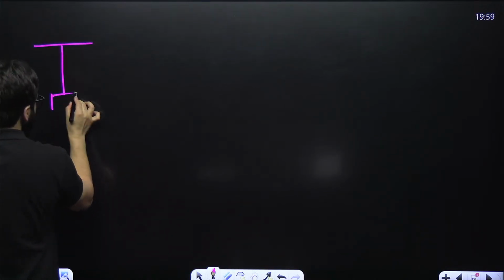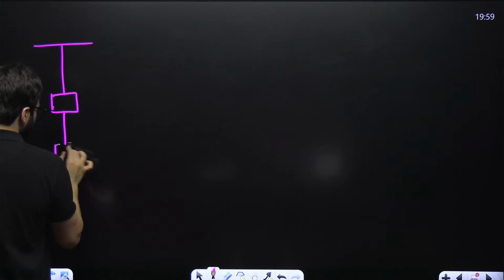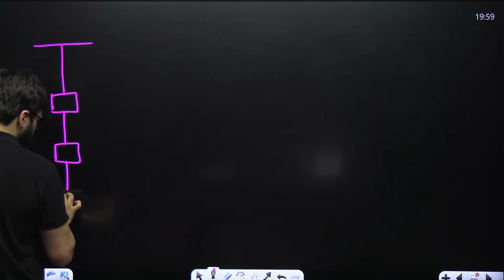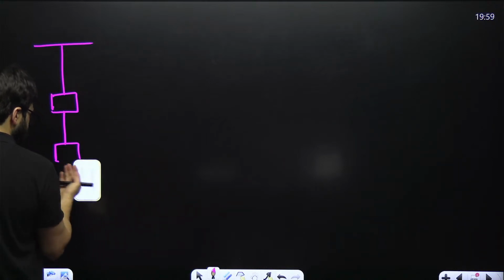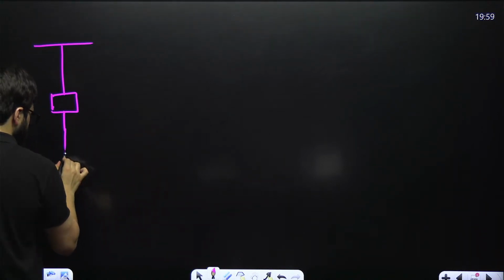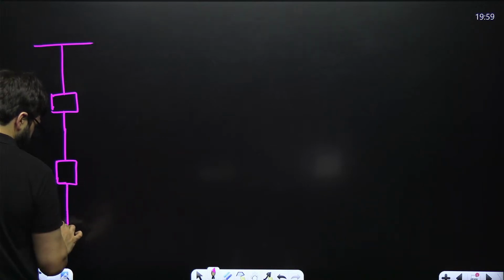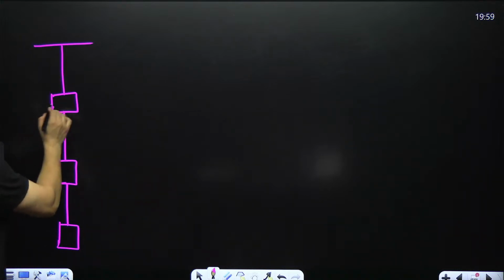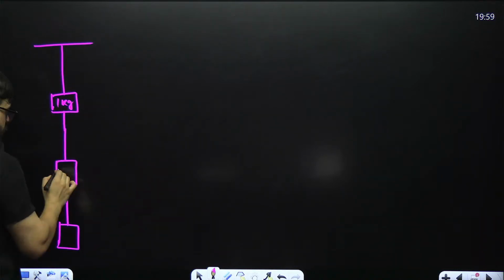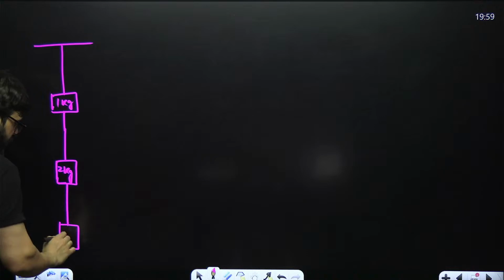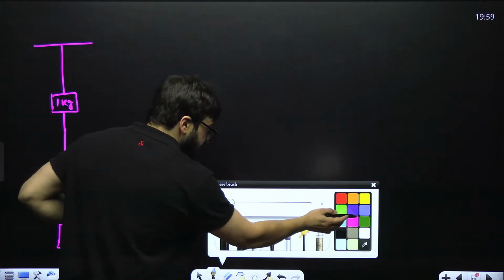We have got one block over here. We have got one more block over here. And we have got one more block over here. Yeah, this is the third block. This is given as 1 kg, this is given as 2 kg, and this is given as 3 kg. Now, in this particular case, guys, tell me one thing.